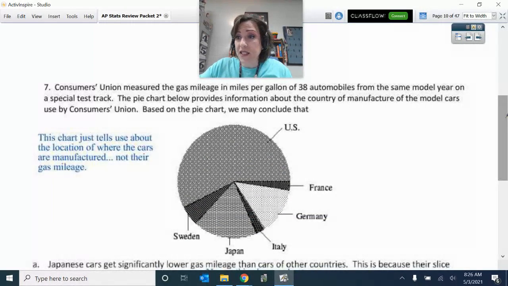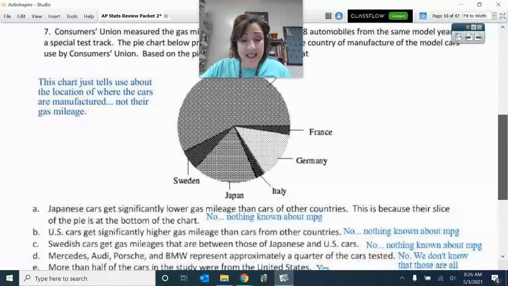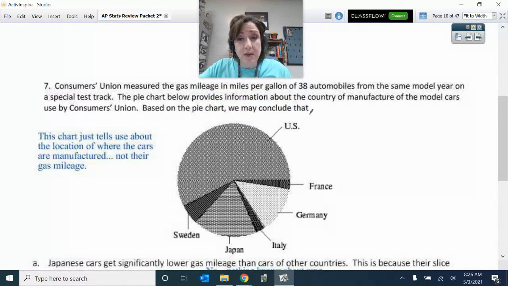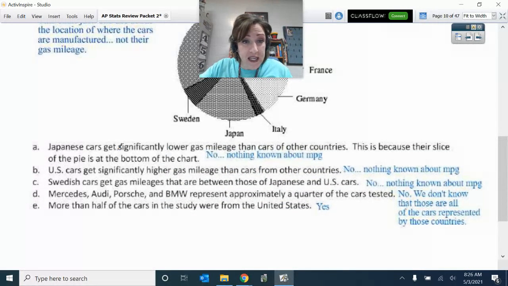All right, so here, this one is a matter of keeping the overall context in mind and what this problem was giving you. It talked about the miles per gallon, but this pie chart is just an indication of where these vehicles came from, the proportion of the vehicles studied that came from the US, the proportion of the vehicles and models in the Consumers Union made in France, and so on. Therefore, this one talking about miles per gallon, that's out. Nothing about miles per gallon. That knocks out the first 3 answer choices.